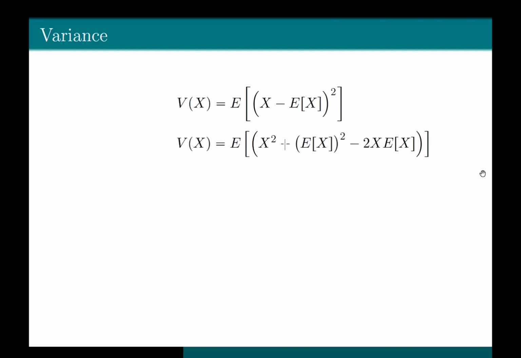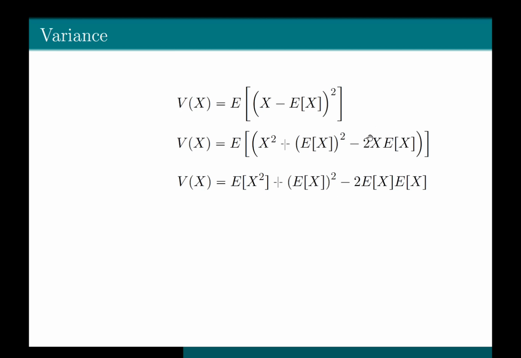Therefore, the expectation of X square plus (E of X) whole square minus 2X E of X will become the expectation of X square plus the expectation of (E of X) whole square minus the expectation of 2X E of X. The expectation of X is typically a number. If you take the expectation of a number, you get the number itself. Therefore, if we take the expectation of the second term, we get (E of X) whole square.